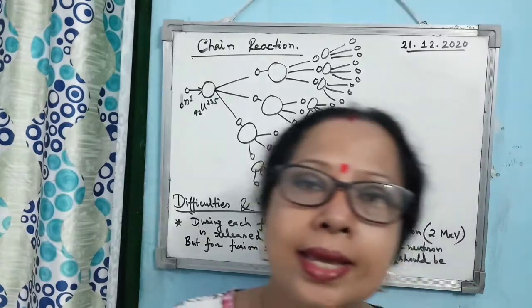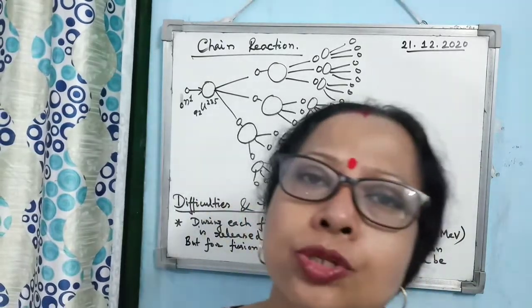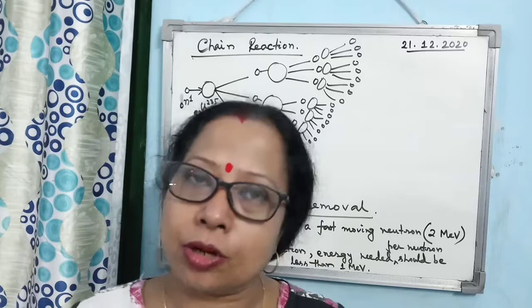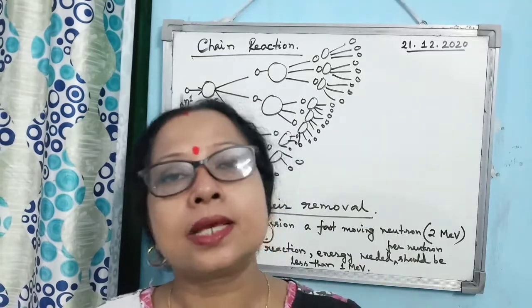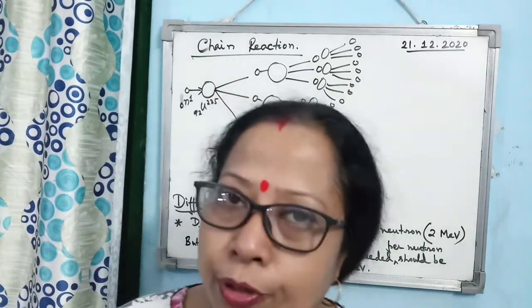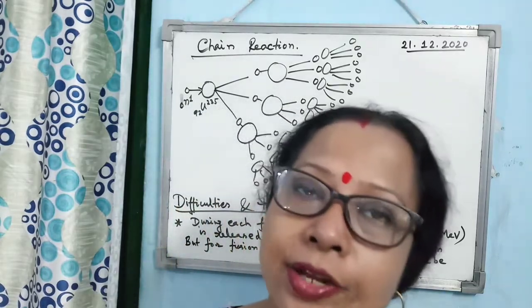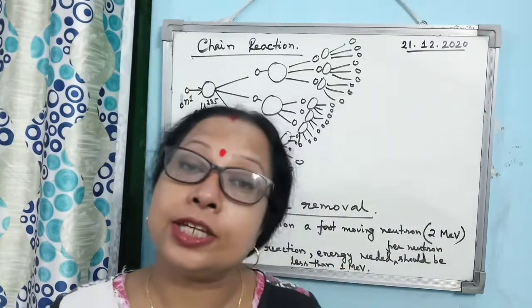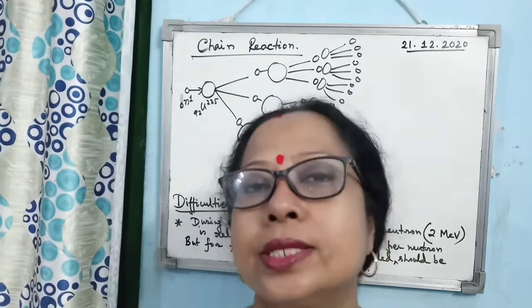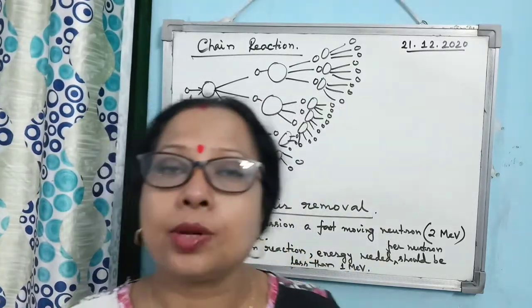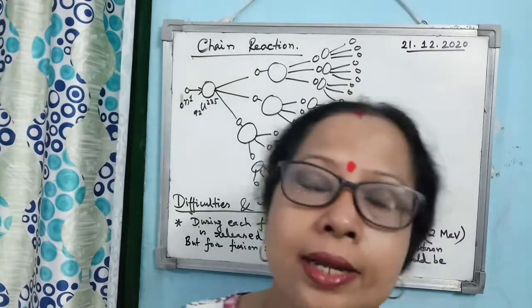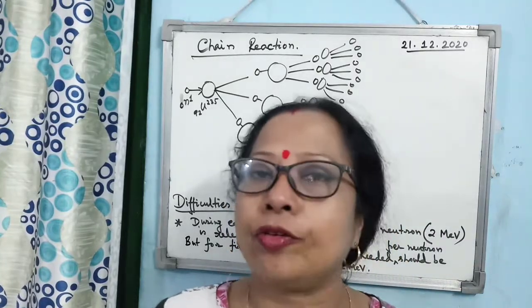So that's why this kind of reaction is known as the chain reaction. Every time 3 neutrons are produced by one reaction, so the rate of reaction increases and the rate of energy released also increases. So this type of continuous nuclear fission reaction is known as the chain reaction.